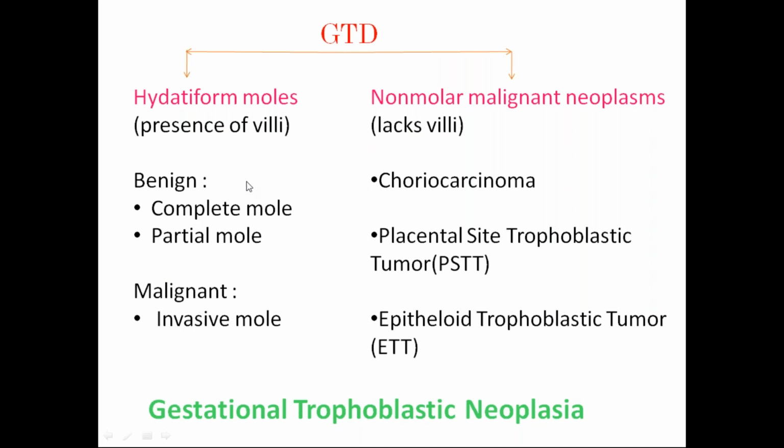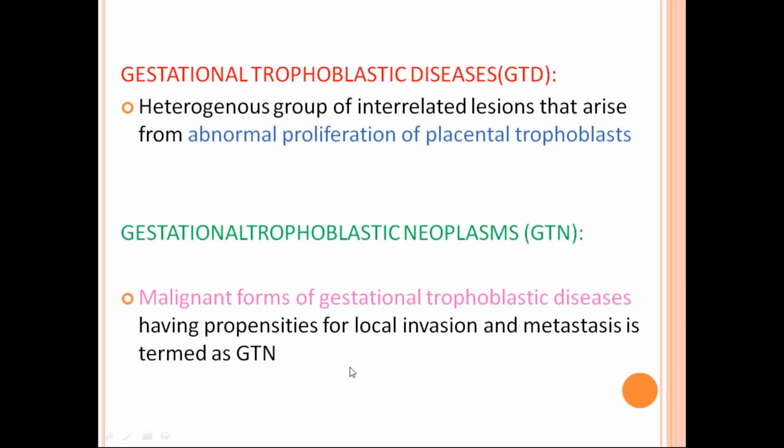So you should know about two entities. What is local invasion and what is metastasis? Local invasion is nothing but the tumor spreads to the adjacent organs by direct spread. What is metastasis? Metastasis is nothing but the tumor spreads to distant organs by blood spread or lymphatic spread.